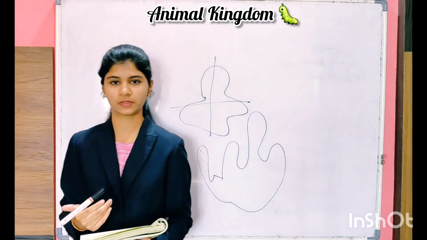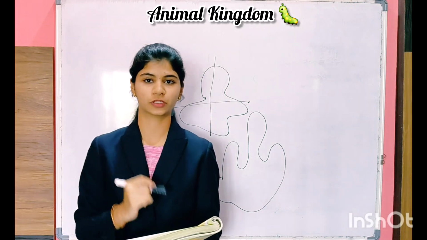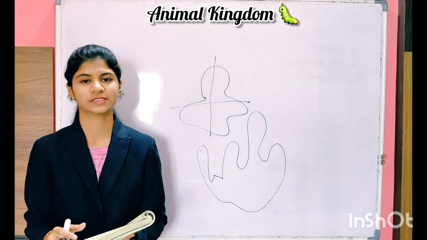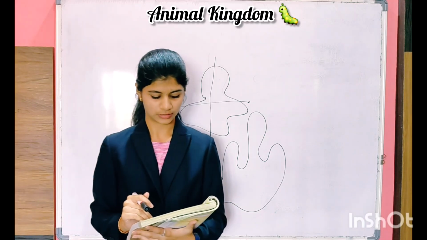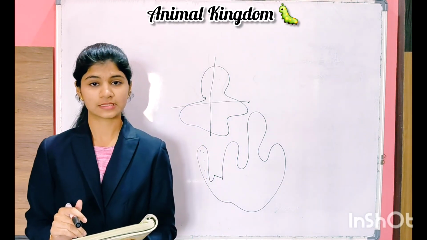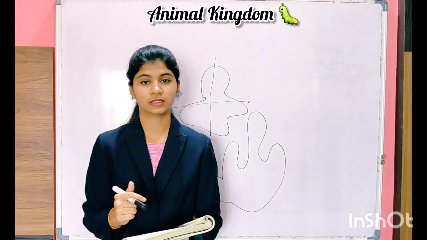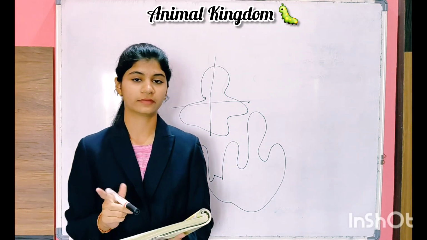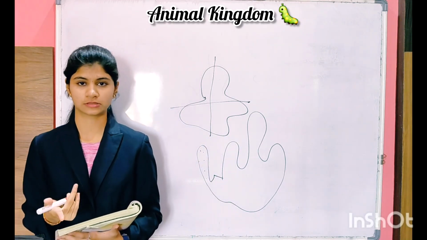Now, what are the examples for the phylum Porifera? In all the phyla, there are some examples which are very important, because the examiner will ask you these examples, and they can be very confusing questions.